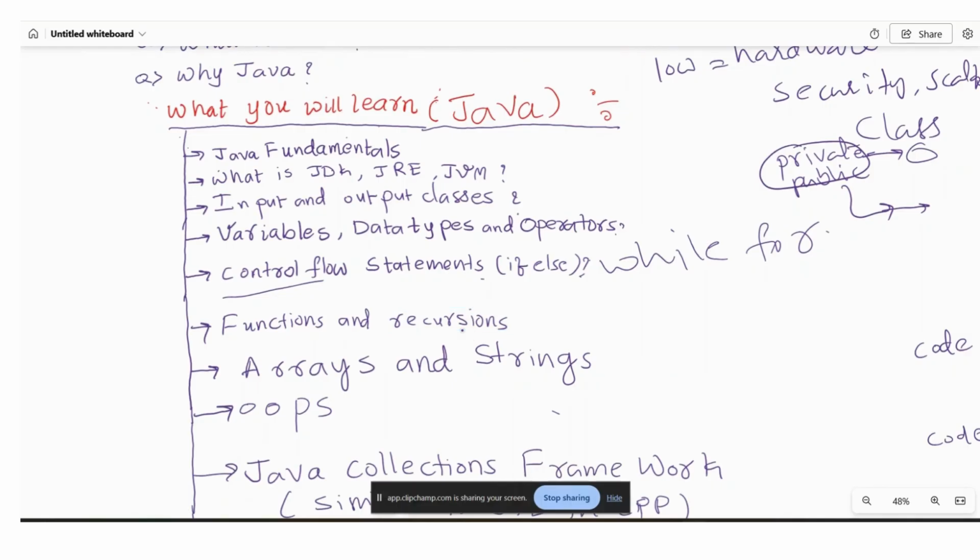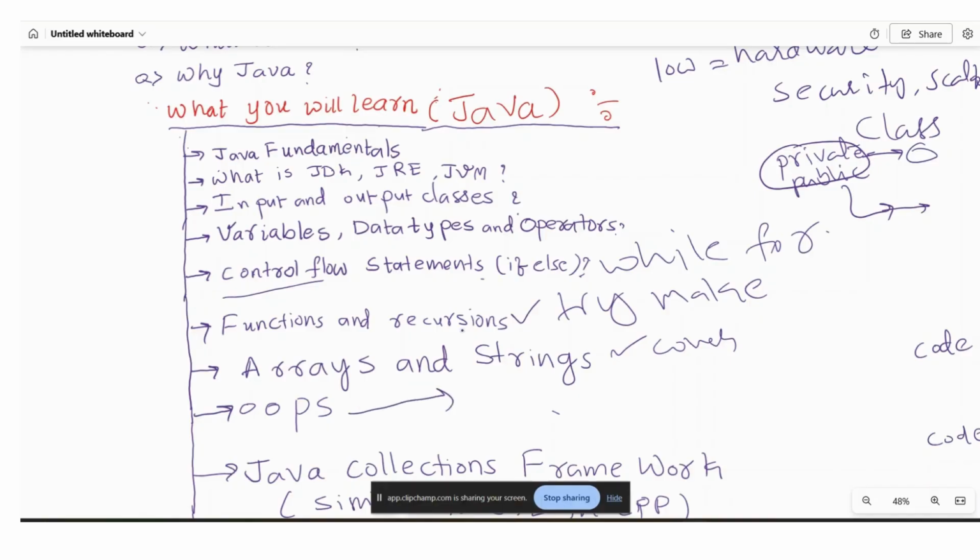Recursion is, I would say, slightly difficult to understand. So I will definitely try to make it easy for you, because there is one small thing you need to observe in recursion. There is a drawing of trees. After that we will go for sequential data structures like arrays and strings. We will cover some basics: how a list can be declared, how arrays are declared, how strings are declared, and how they process the data.